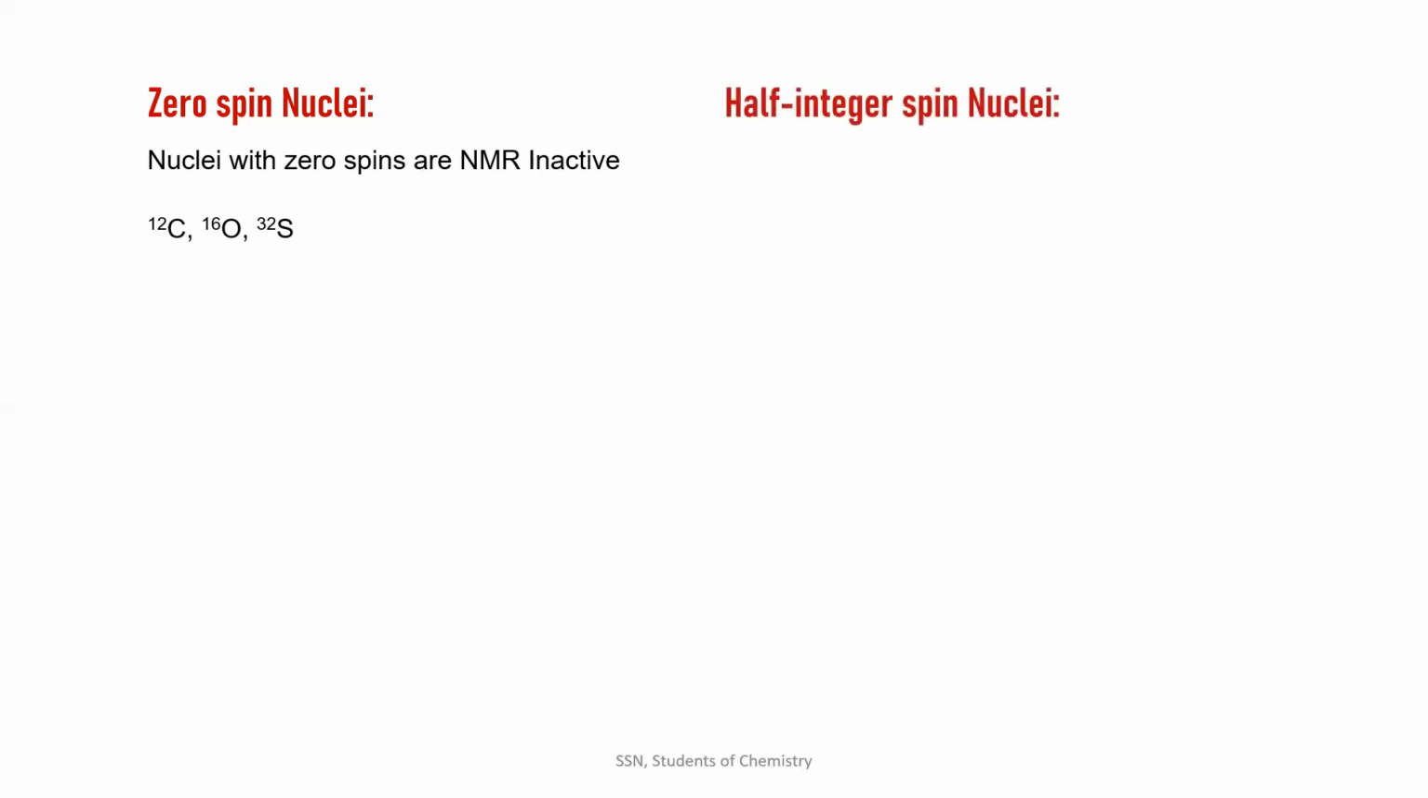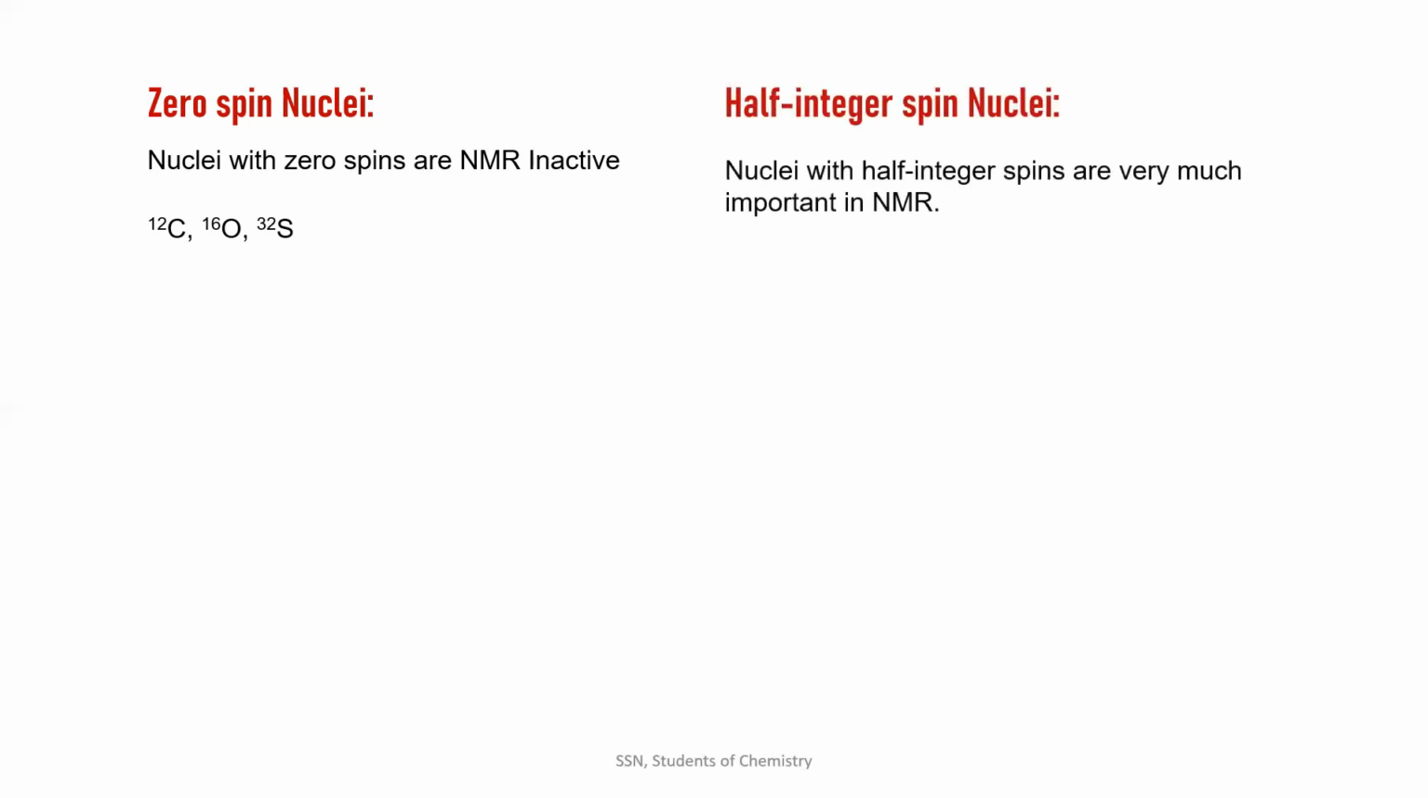So, zero spin nuclei. Zero spin nuclei are generally NMR inactive. Unfortunately, the most stable isotopes of the most important elements, like 12 carbon, 16 oxygen, 32 sulfur, have 0 spin, meaning they are NMR inactive. Unfortunate. So let us go into half integer spin nuclei.